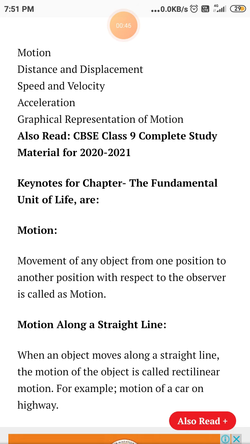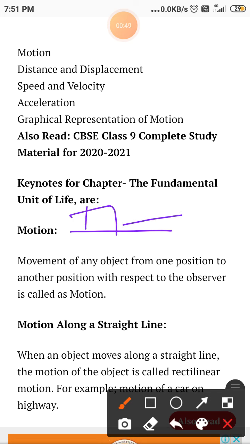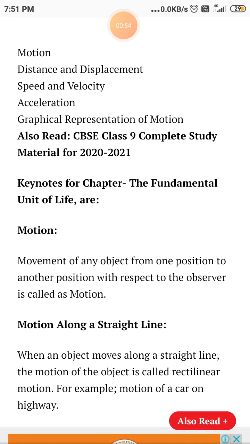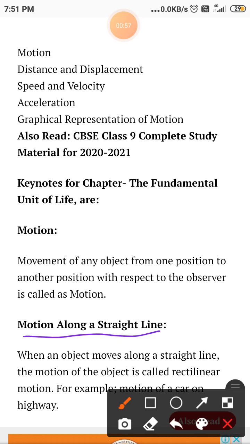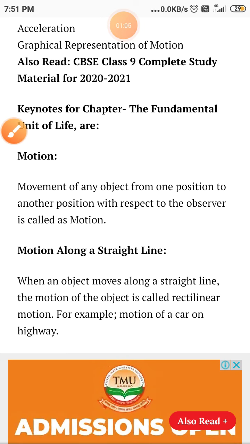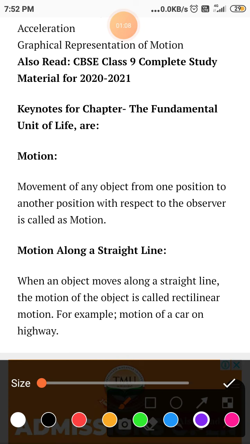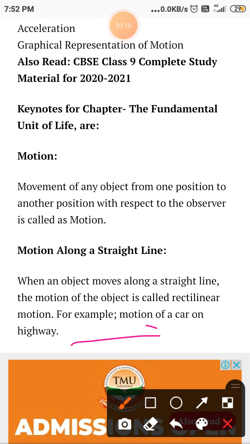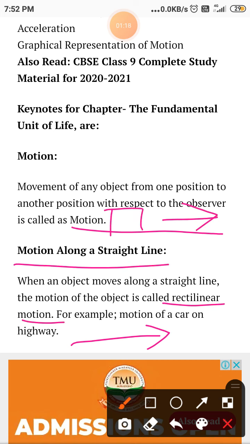Suppose a car is moving from this place to this, right? Now we are going to see motion along a straight line. When an object moves along a straight line, the motion of the object is called rectilinear motion. अगर कोई ऑब्जेक्ट एक स्ट्रेट लाइन से चल रहा है, suppose like this, in a straight line, if an object is moving on a straight line, it is a rectilinear motion or motion along a straight line, we can say. Example for it, a car on a highway, motion of a car on a highway.